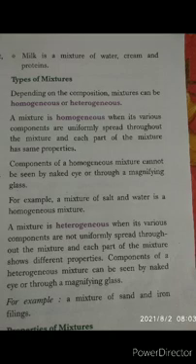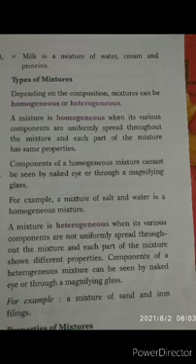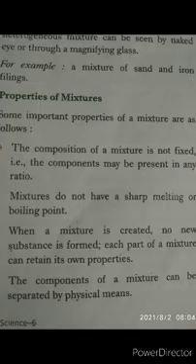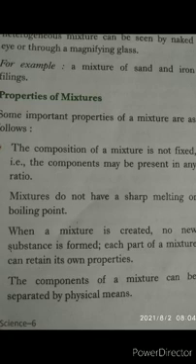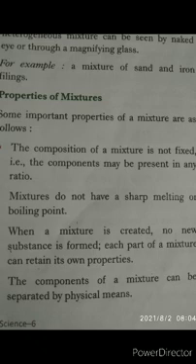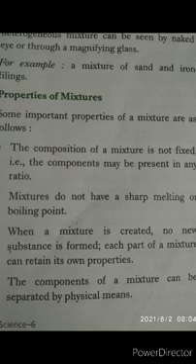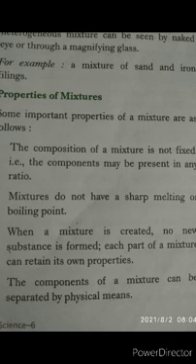Properties of mixtures. Some important properties of mixtures are as follows. The composition of a mixture is not fixed. For example, the components may be present in any ratio. The components of a mixture are not in fixed quantity. In one glass of water we can add one teaspoon of salt, or two teaspoons, or even half. That means the components will not be mixed in equal quantity.